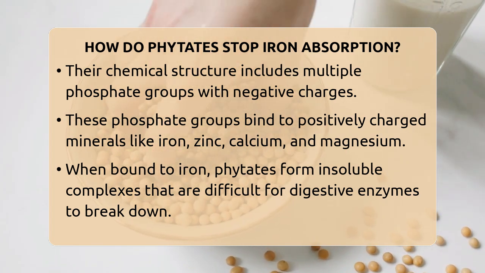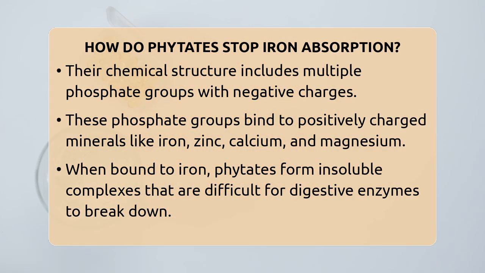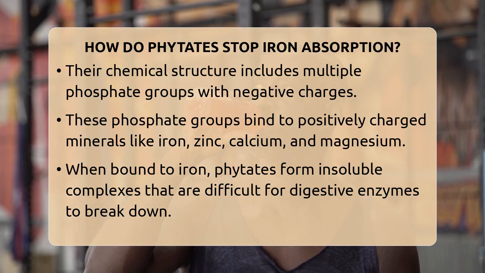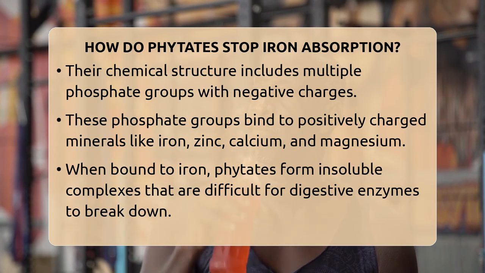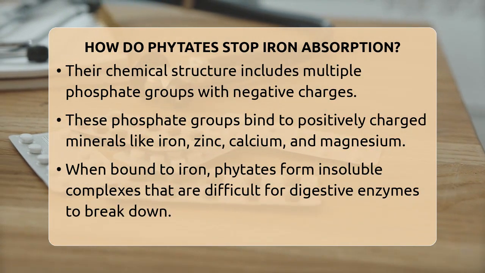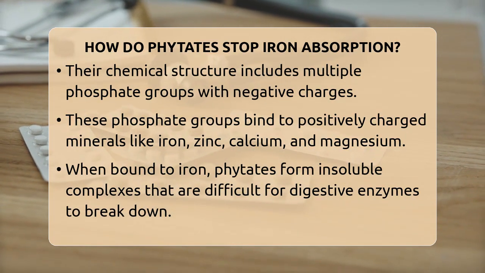Phytates contain multiple phosphate groups attached to a 6-carbon ring. These phosphate groups carry negative charges, which enable them to form strong complexes with positively charged mineral ions. When phytates encounter iron in the digestive system, they can bind to it, creating insoluble phytate mineral complexes. These complexes are not easily broken down by digestive enzymes, meaning the minerals become less available for absorption through the